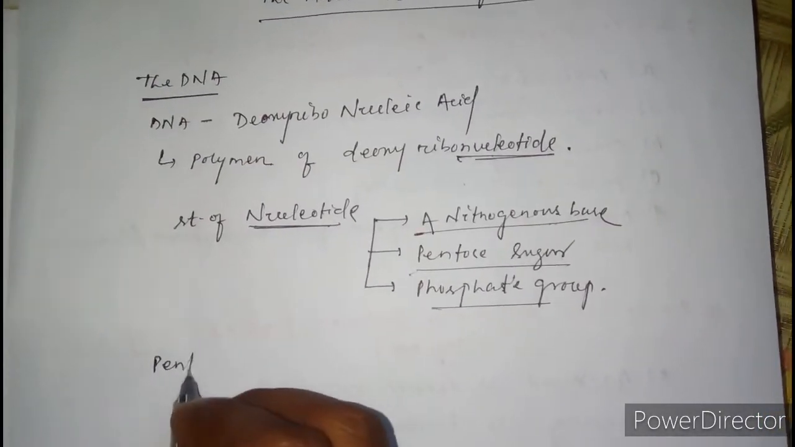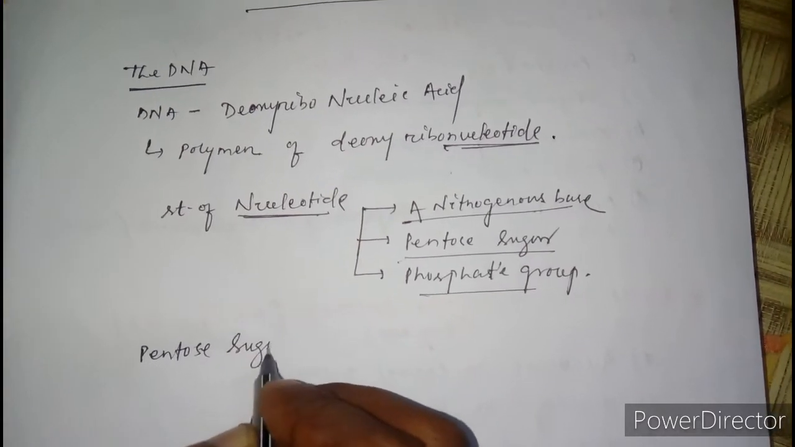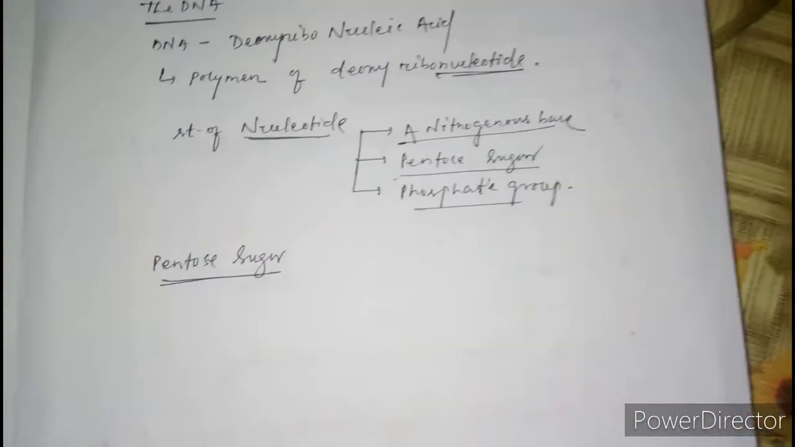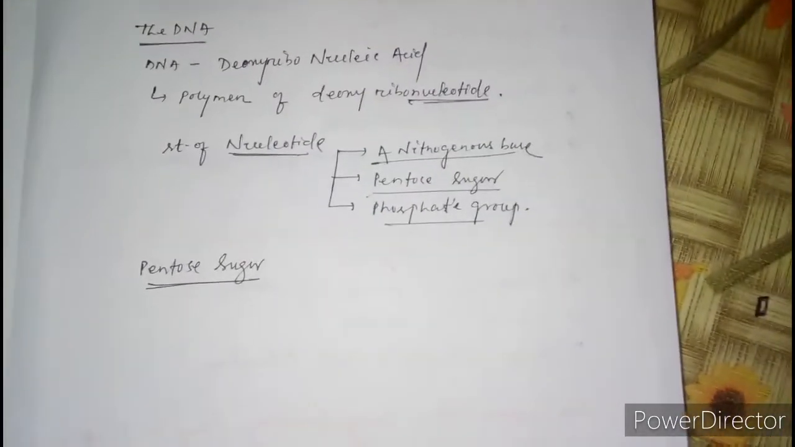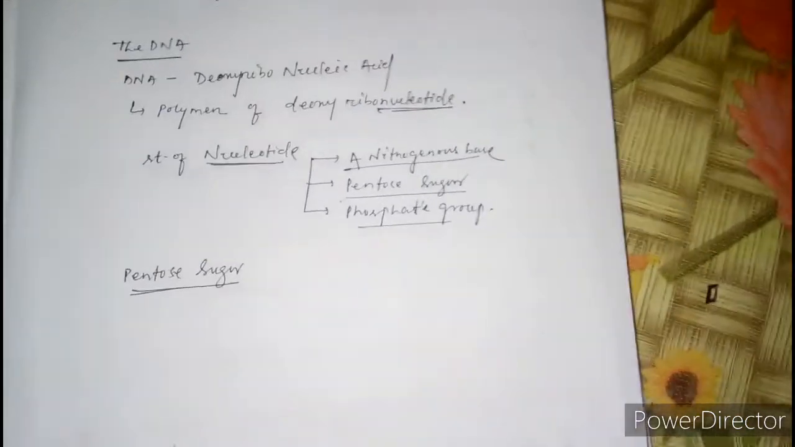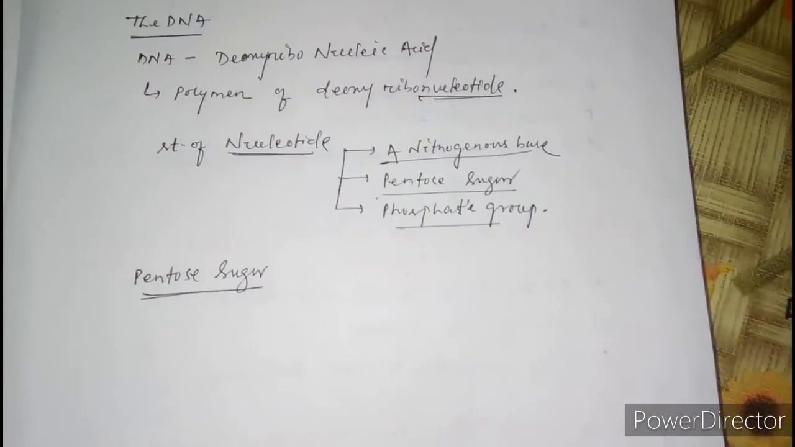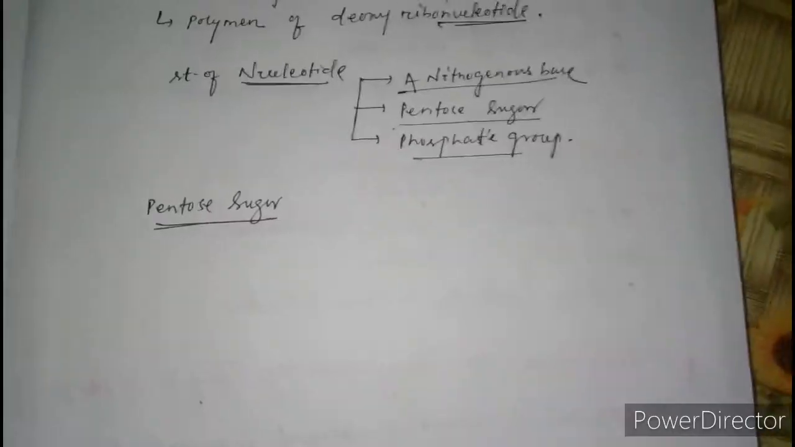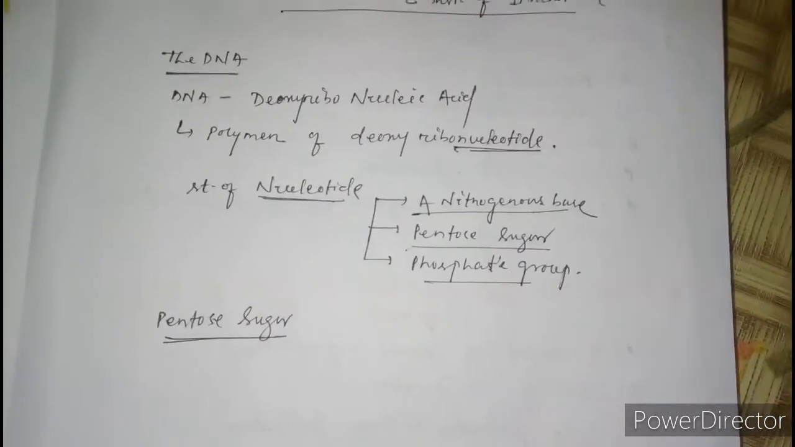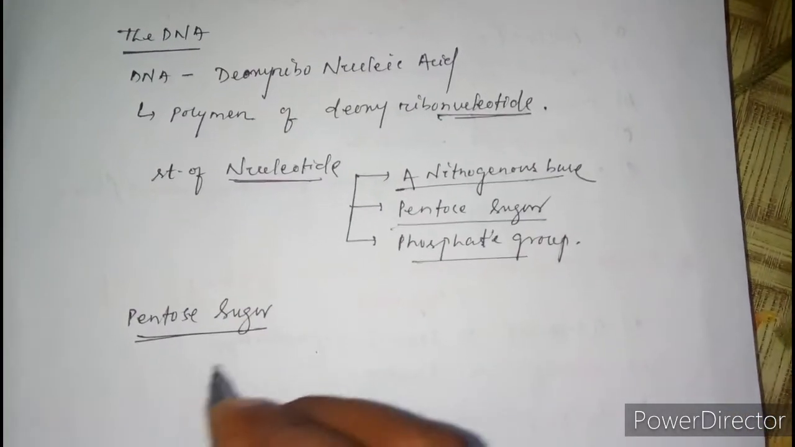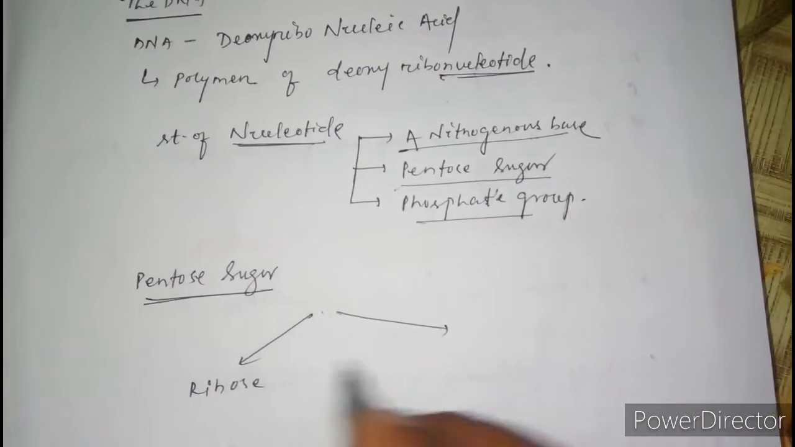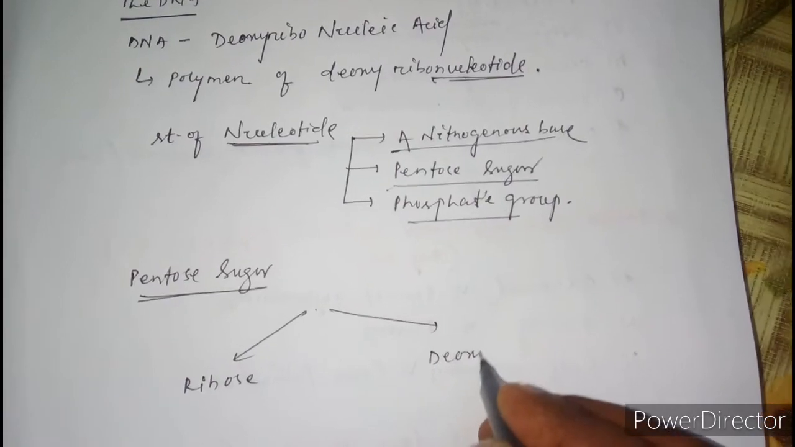Now we will first discuss the pentose sugar. Pentose sugar is a 5 carbon based sugar. Depending upon which type of pentose sugar is present in the genetic material, it is termed either DNA or RNA. Pentose sugar is of two types: one is ribose sugar, another one is deoxyribose sugar.